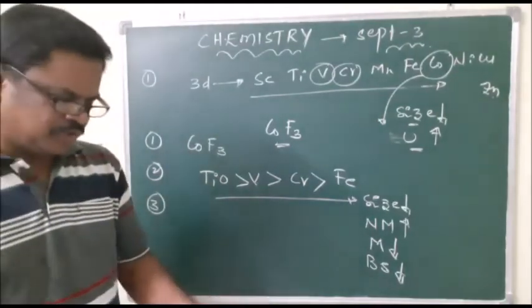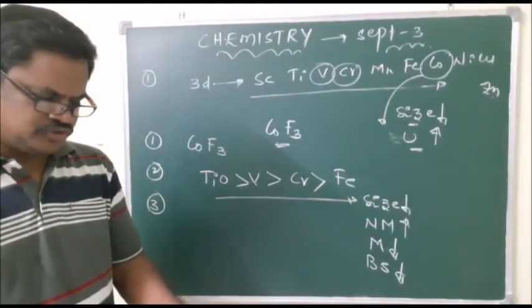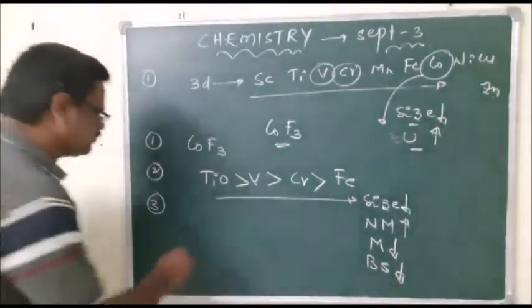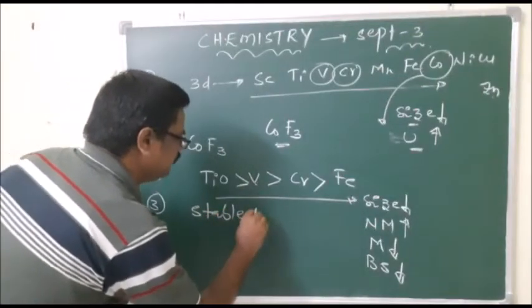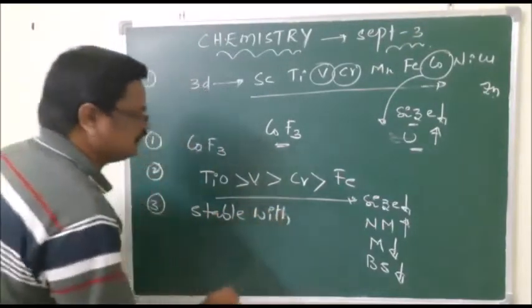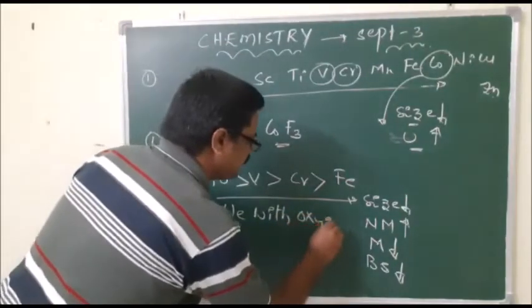If you move to the third question, transition elements usually exhibit a higher oxidation state in oxides. Don't forget that transition elements are stable with oxygen.